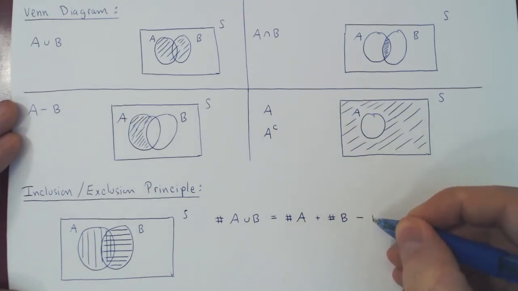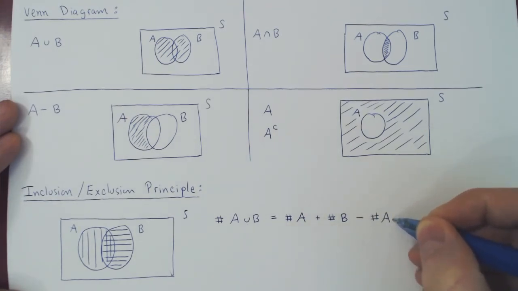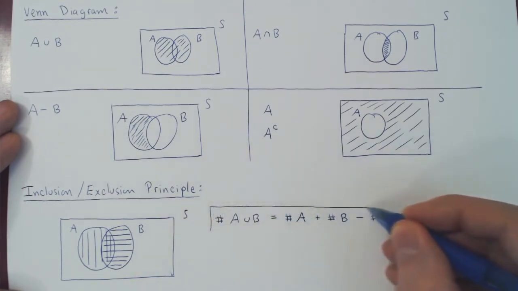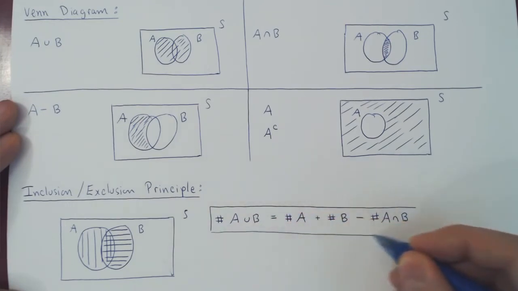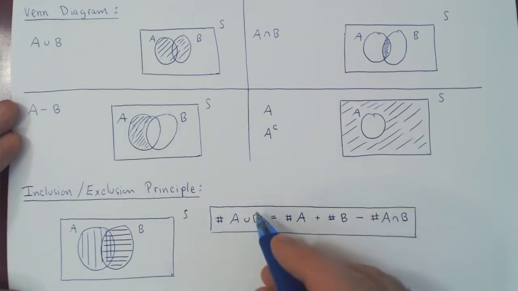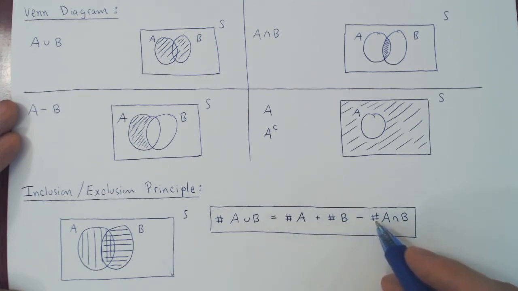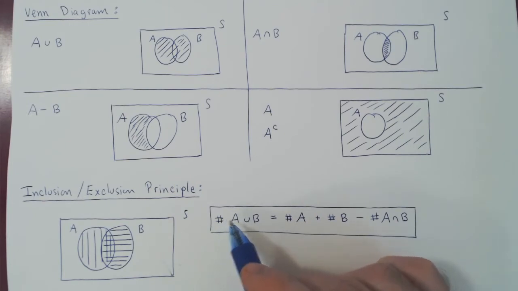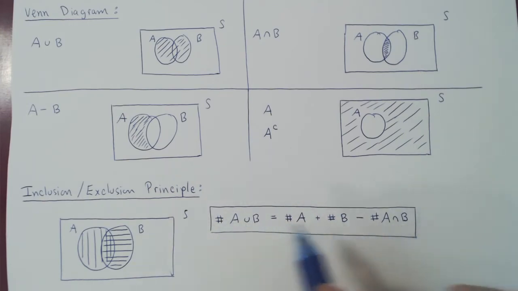So we have to remove the size of the intersection. And that is the so-called principle of inclusion-exclusion. So the size of A union B is the size of A plus the size of B minus the size of their intersection. And that's it. And you can see how this may not look so obvious at first sight, but once you look at it with the help of a Venn diagram, it's actually fairly straightforward.